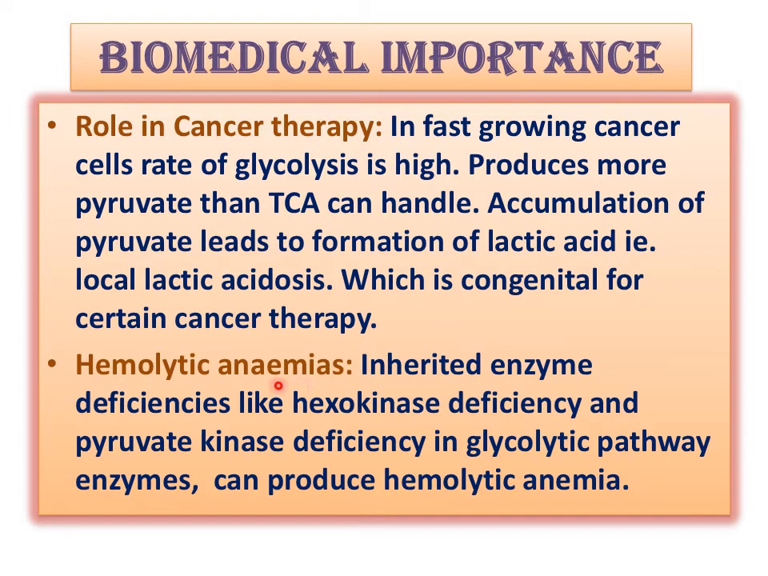Next, it plays an important role in hemolytic anemias. Inherited enzyme deficiencies like hexokinase deficiency and pyruvate kinase deficiency can produce hemolytic anemia. So an RBC without glycolysis will be damaged or hemolysed. So we will have hemolytic anemia, as the RBC cannot survive without glycolysis. This is the only pathway which gives it energy.